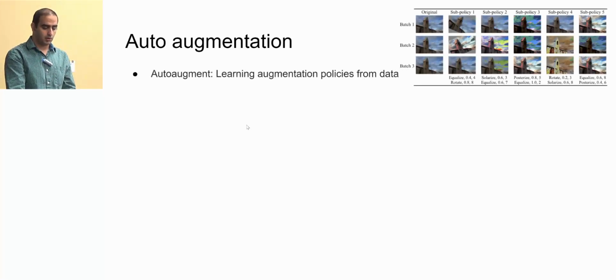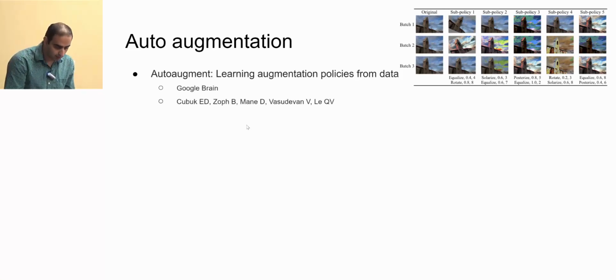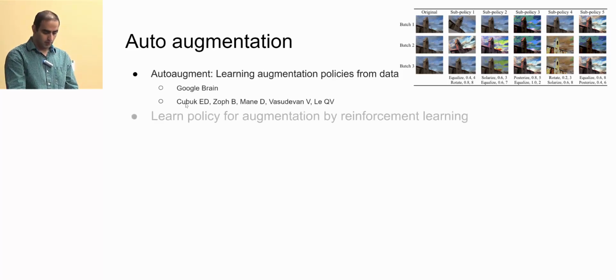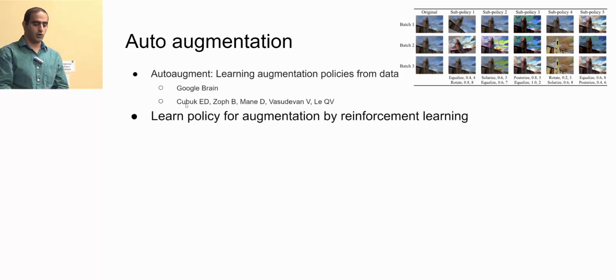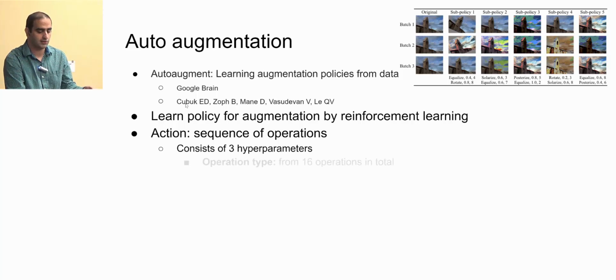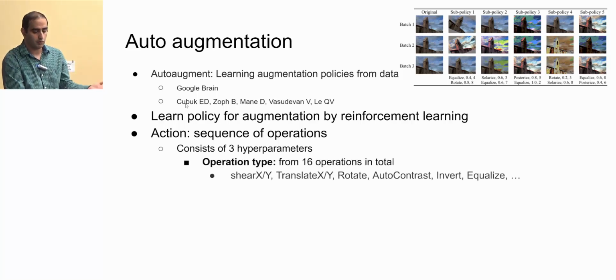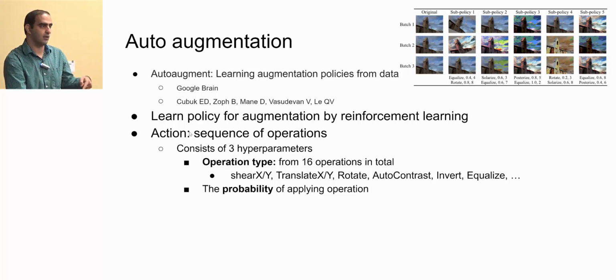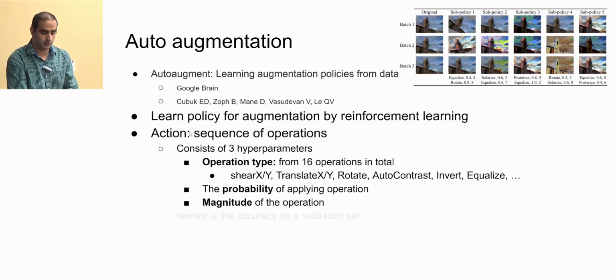AutoAugment is a paper, AutoAugment: Learning Augmentation Policies from Data, from Google Brain by Cubuk et al. And the idea is to learn a policy for augmentation by reinforcement learning. We have an action. The action is a sequence of augmentation operations. So this consists of 3 hyperparameters for each action. The operation type, which could be translate, shear, rotate, auto-contrast. So it has 16 different choices for operation type. The probability of applying that augmentation, and also the magnitude. How much should I rotate the image if I apply rotation or something.